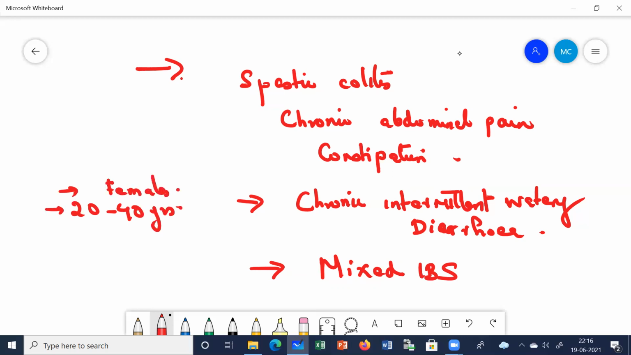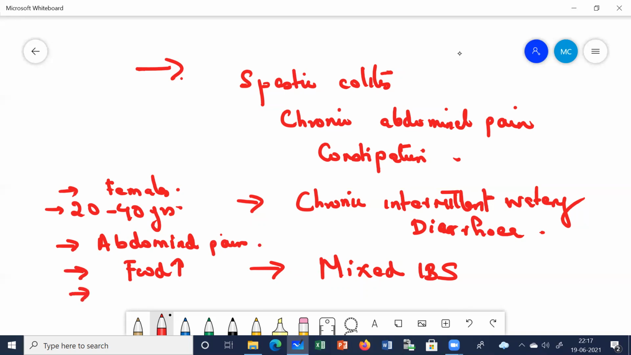The most common presentation, the most common symptom of irritable bowel syndrome, is abdominal pain. This pain can be present on the left side, the right iliac fossa, or the hypogastrium. The patient will mainly complain that the pain is often provoked by food, and defecation relieves the pain. Food provokes pain, defecation relieves the pain.